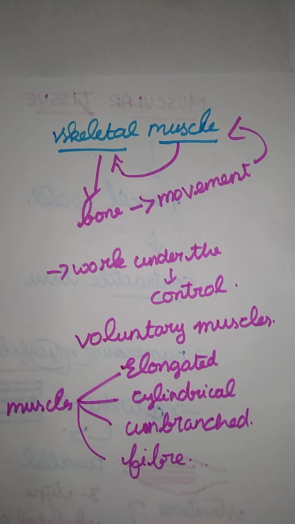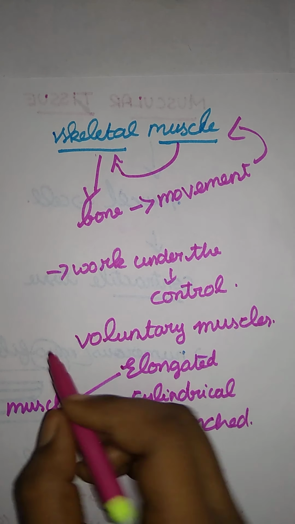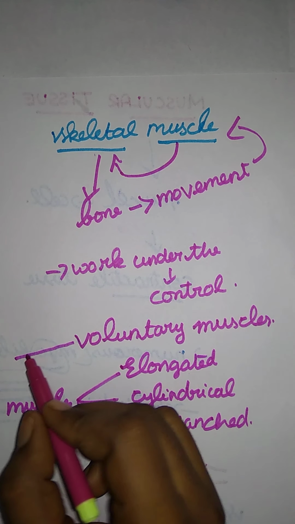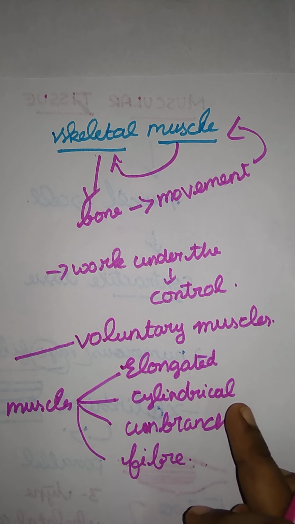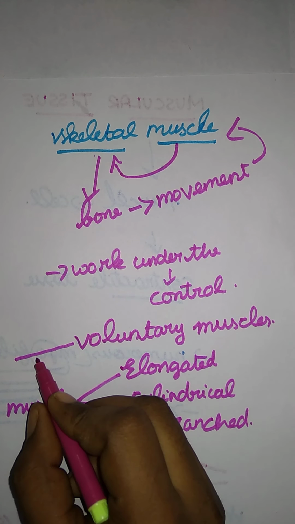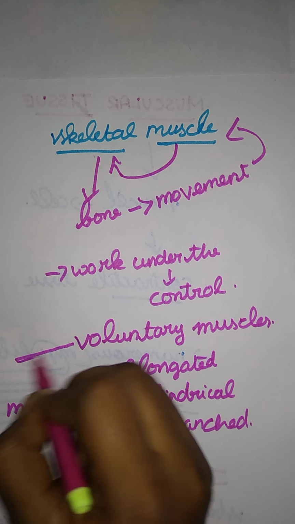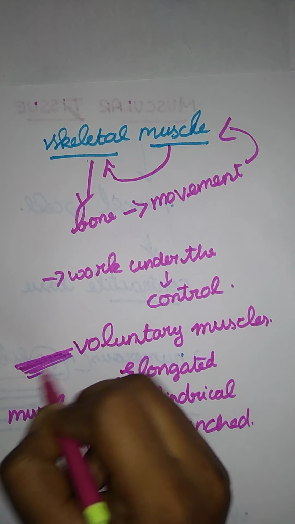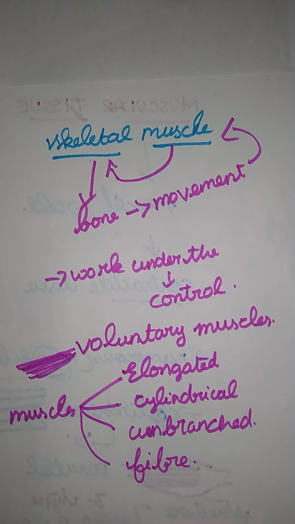Okay, these are all the types of muscles presented in the skeletal muscle. First one, elongated. They are having a lengthy muscle. For example, in your hand and leg they have elongated muscles attached to the bone, and here a cylindrical muscle. Most of the muscles are cylindrical in nature and unbranched. They are just attached to their lengthy partner. They are not having any branched muscles. And here a fiber. A number of fibers are attached to form a muscle. Okay ma, so these are all the major structures of a muscle.